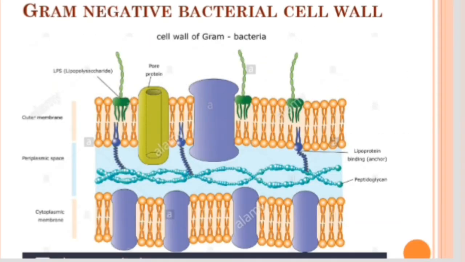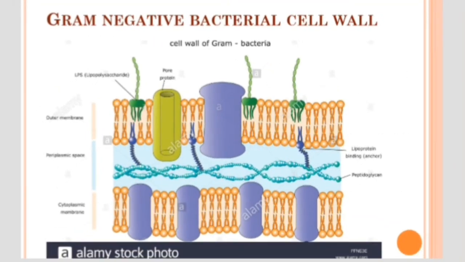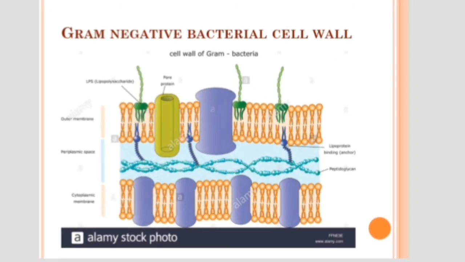Next is the gram negative bacterial cell wall structure. Here the peptidoglycan layer is very thin, shown in a blue shade above the cytoplasmic membrane, and we can also see the periplasmic space.